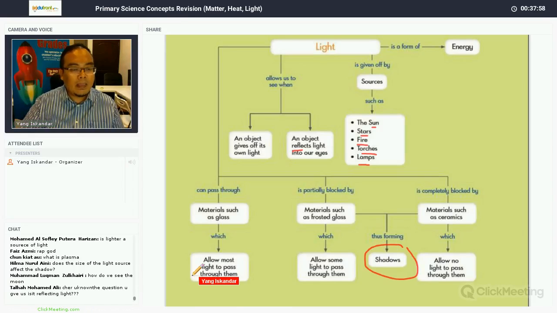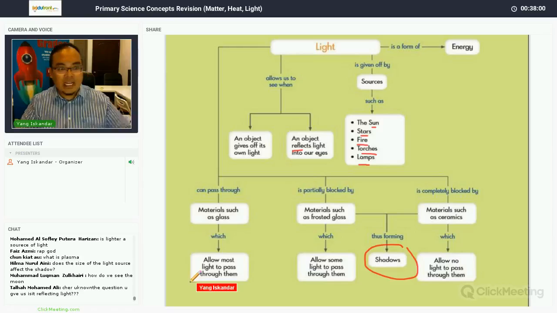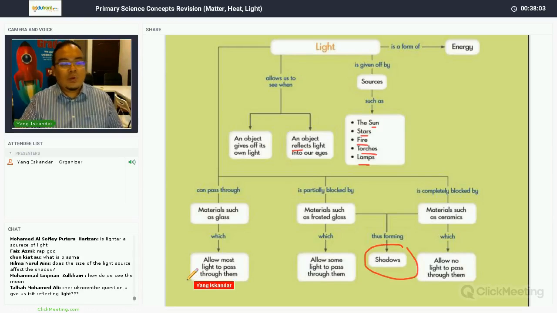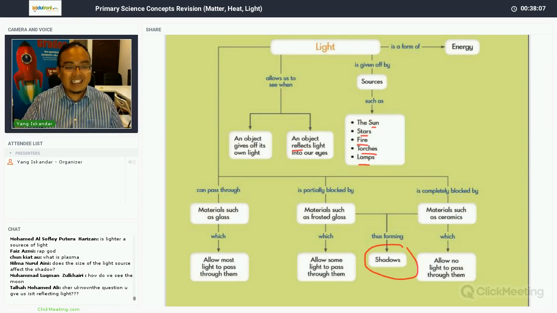Is a lighter a source of light? A lighter is a source of light when it is lit. But a plain lighter that is not lit is definitely not a source of light.